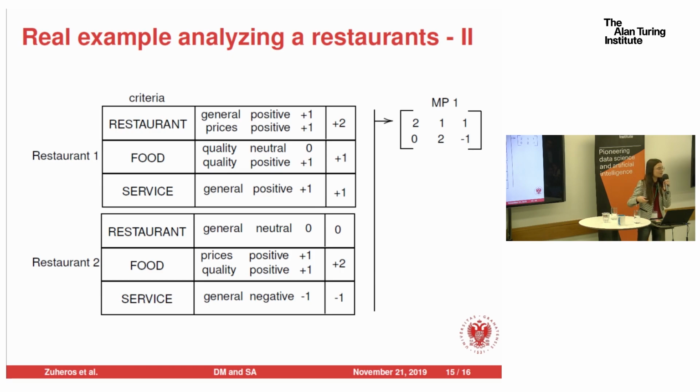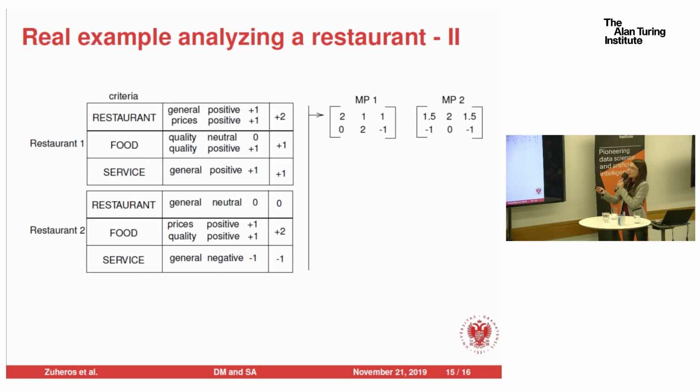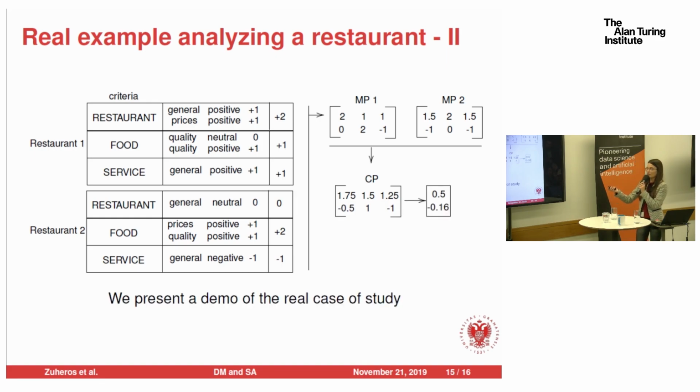Then we can collect all of them into this matrix, the NP matrix. As this user has not provided numerical evaluations for the criteria, we are going to analyze just these numerical values obtained from the natural language evaluation. Okay? So let's suppose that we have another expert, expert 2. Which evaluations are those? Then we need to aggregate all the evaluations for each expert into a collective matrix. This is a collective matrix, and finally we rank them according to the criteria. So in our case study, the best restaurant is the first one.